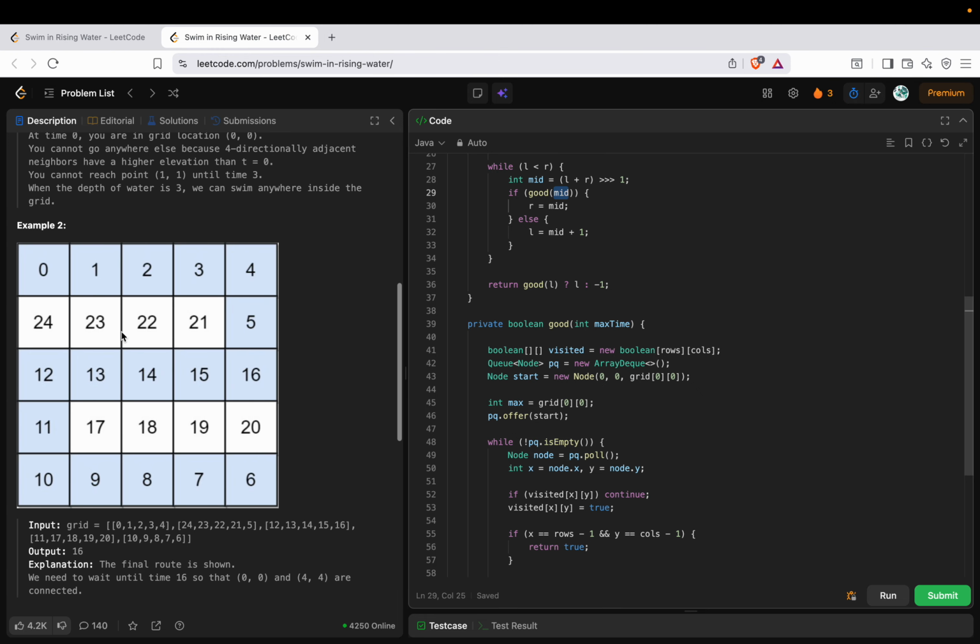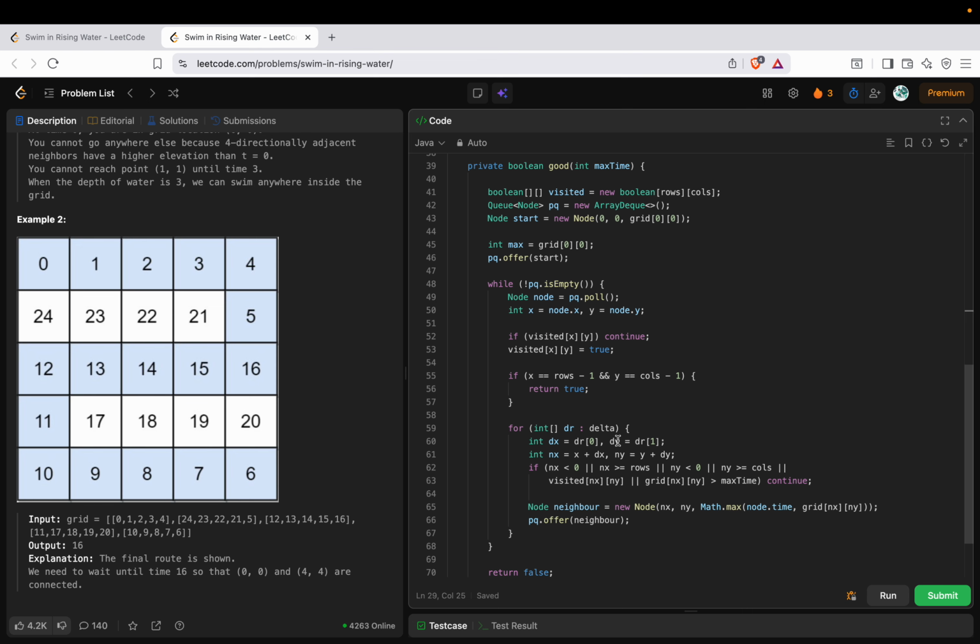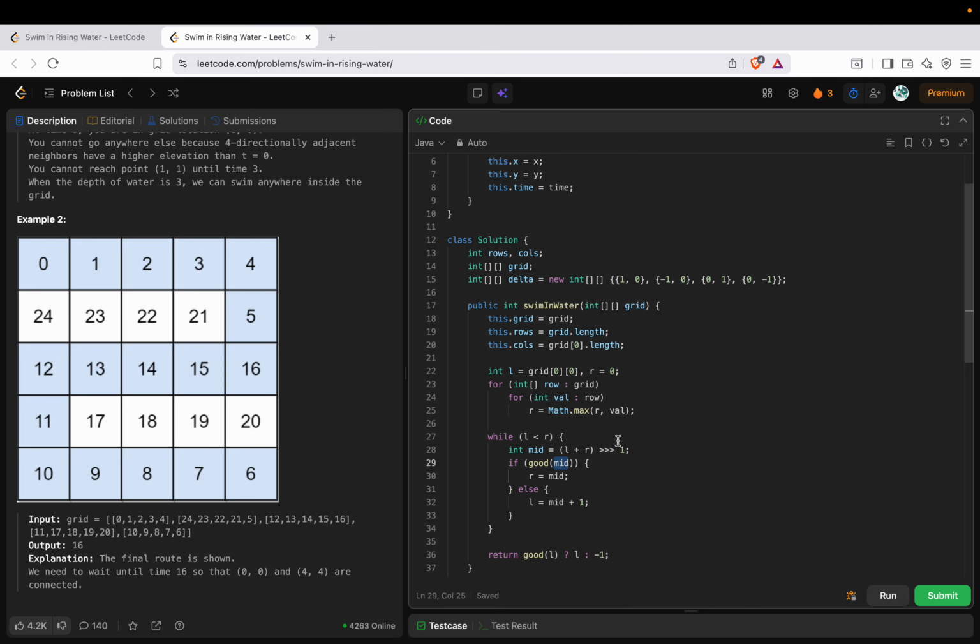So the next step is to identify a path where all the elevations in that path are less than or equal to that particular value. So I need to find at least one path whose elevations are less than that particular mid value. So that is what I have written here. If you are able to find such a path, that means all the elevations which are greater than mid are also achievable in the given path.